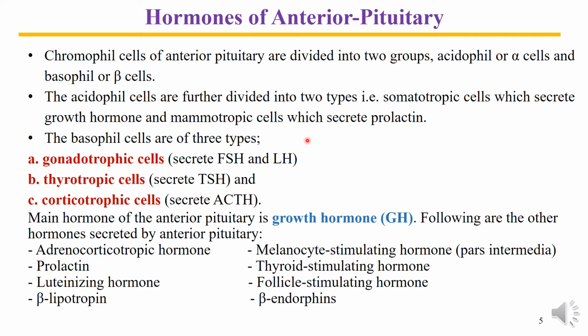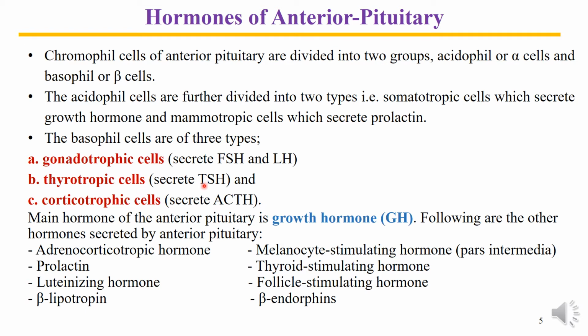On the other side, basophil cells are further divided into three types. These are the gonadotropic cells, which secrete follicle stimulating hormone and luteinizing hormone. The second group are the thyrotropic cells.